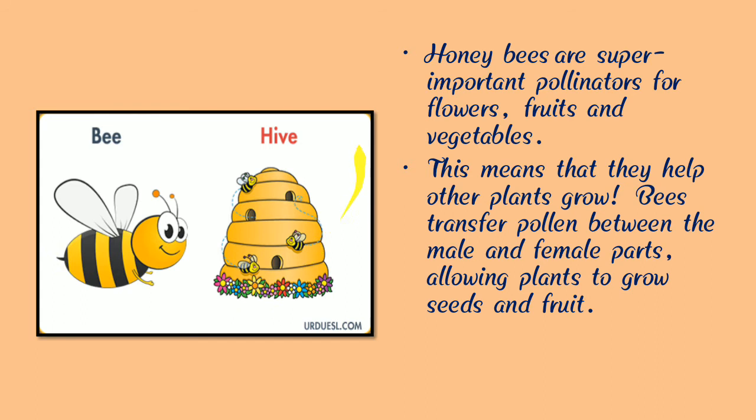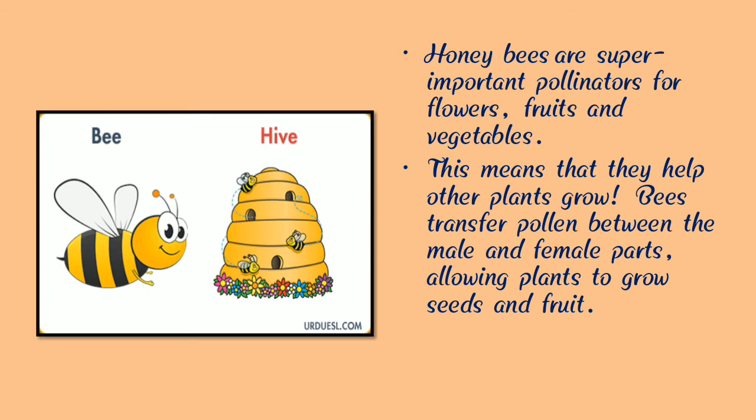Honeybees are a super important pollinator for flowers, fruits and vegetables. This means that they help other plants to grow. Bees transfer pollen between the male and female parts, allowing plants to grow seeds and fruits.